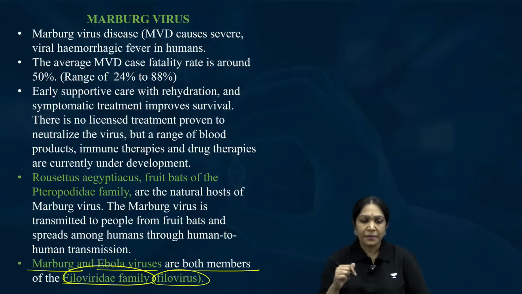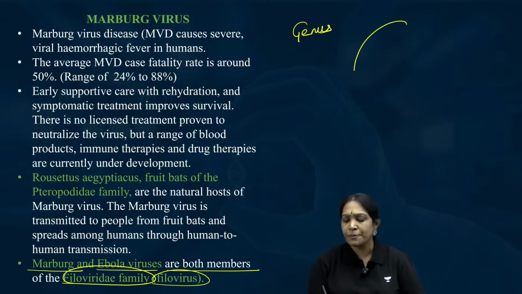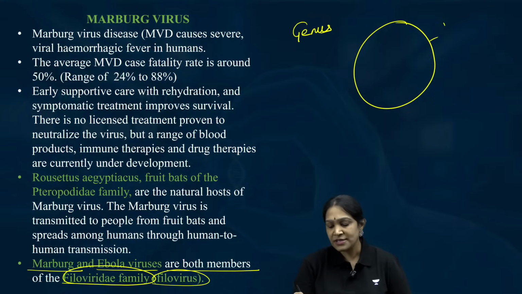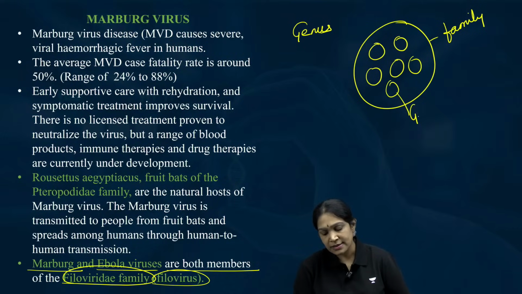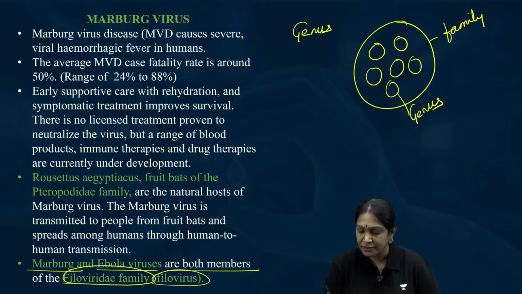Is it clear? Plus, they belong to a genus. Genus means subgroup. For example, if this is a family, one family will have many genera. Then what is a species?